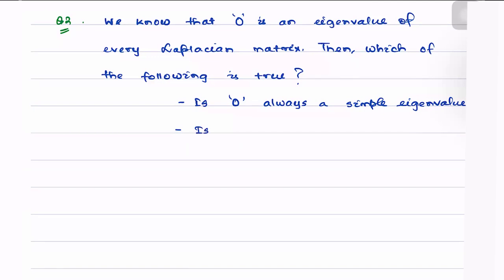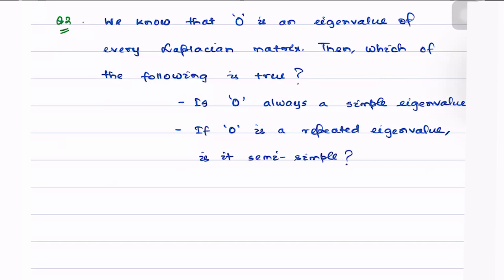The second is, if not, let's say 0 is a repeated eigenvalue, is it semi-simple? Meaning all the Jordan blocks corresponding to this eigenvalue have a size equal to 1.